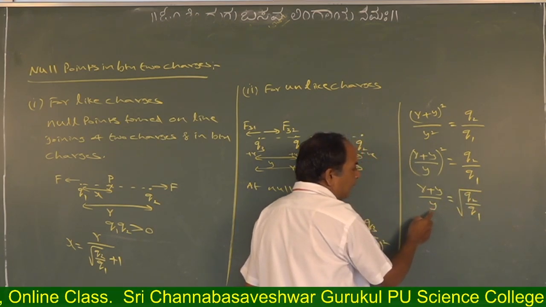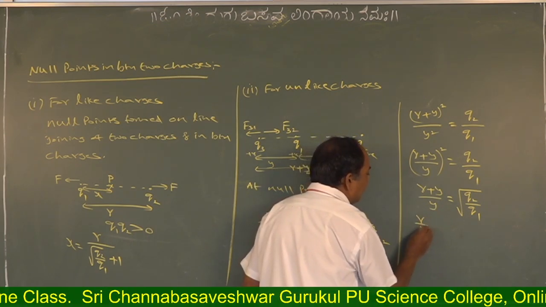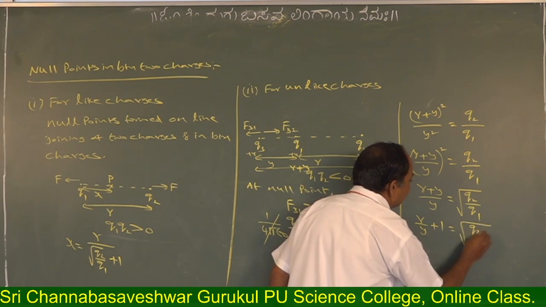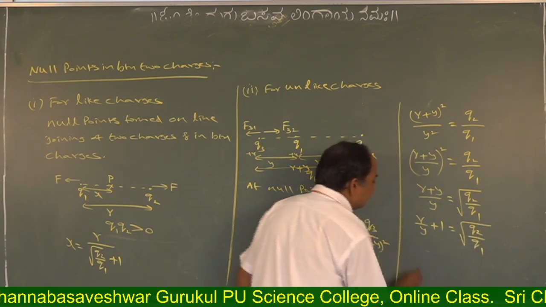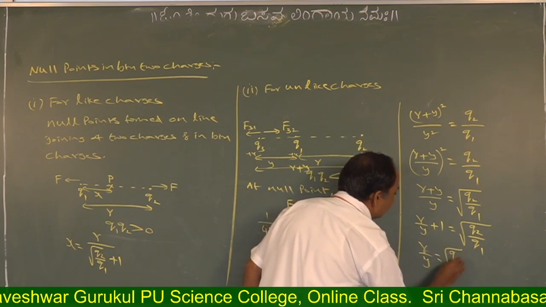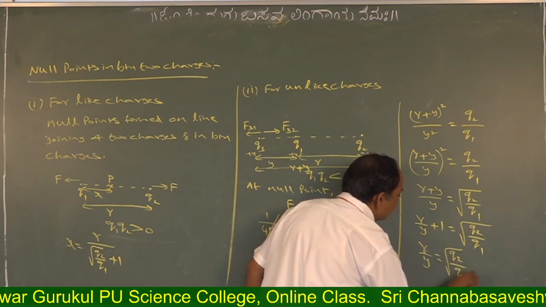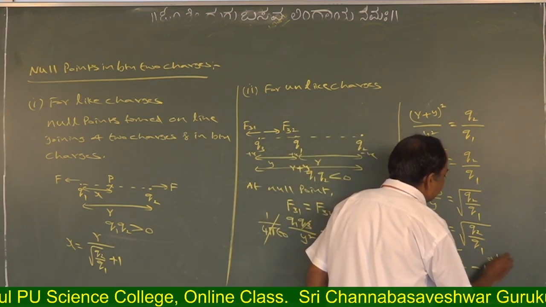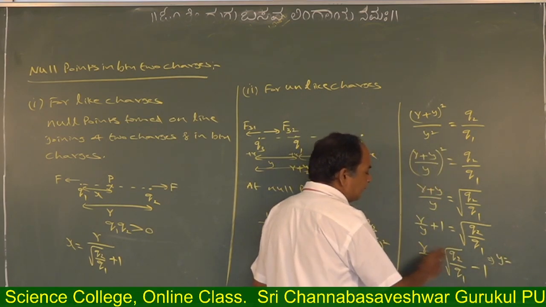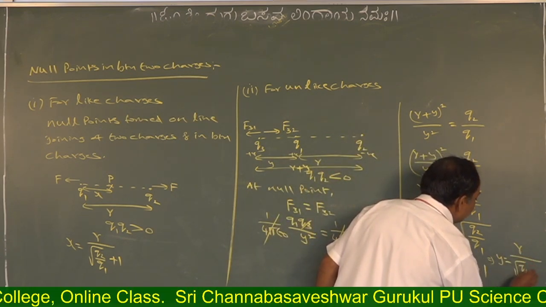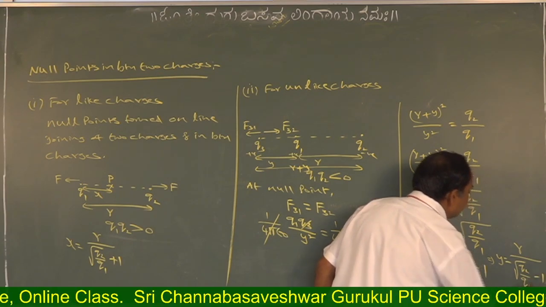Separating the denominator, R by y plus 1 is equal to root over Q2 by Q1. From this, R by y is equal to root over Q2 by Q1 minus 1. So y is equal to R divided by root over Q2 by Q1 minus 1.